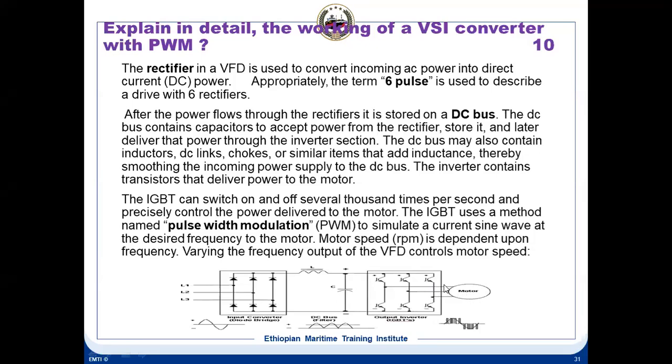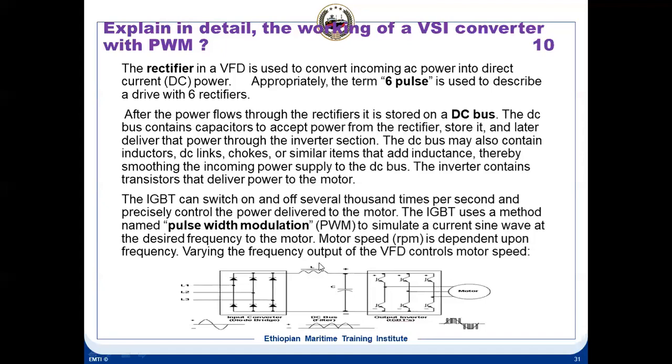So by having pulse width modulation, it converts into the desired voltage and frequency here. So here we are using V by F speed control. You must mention the function of pulse width modulation. This will complete it here. Motor speed is dependent upon the frequency. Varying the frequency input of the VFD controls the motor output.